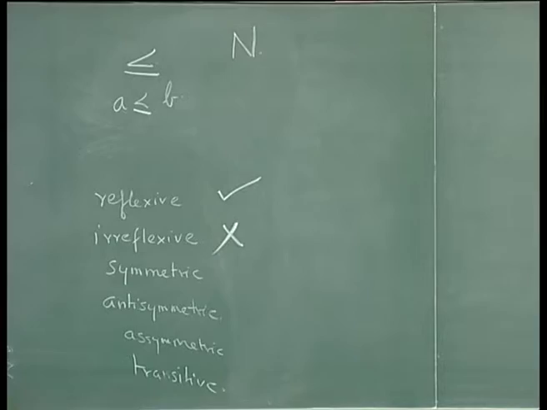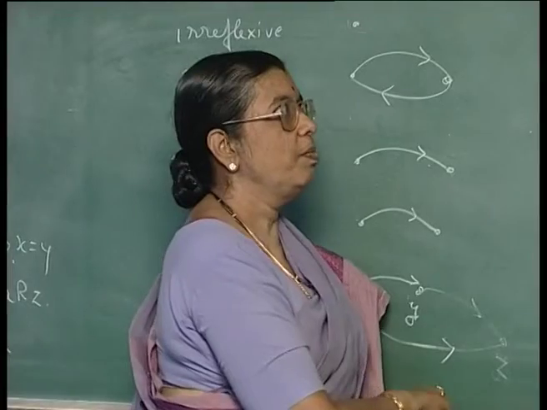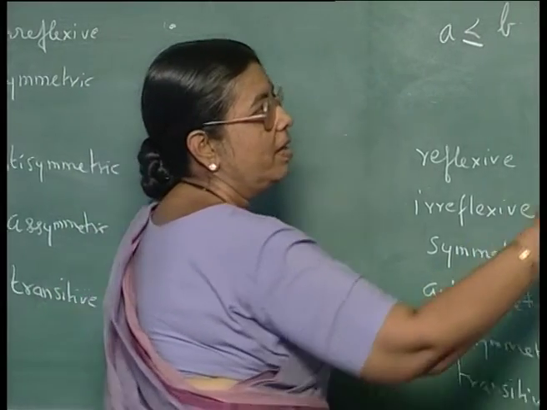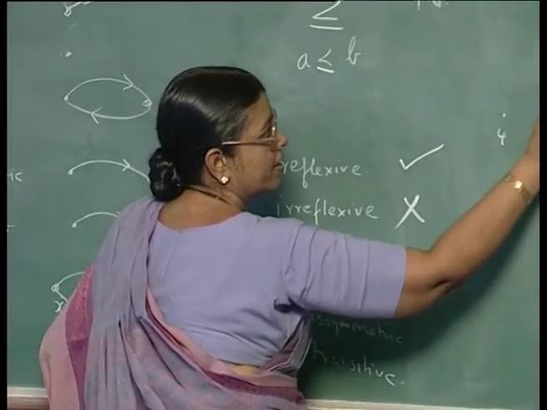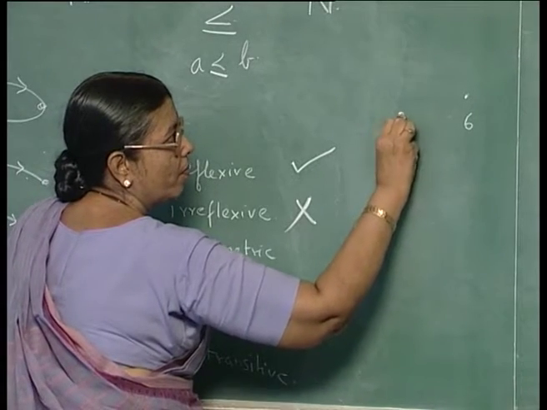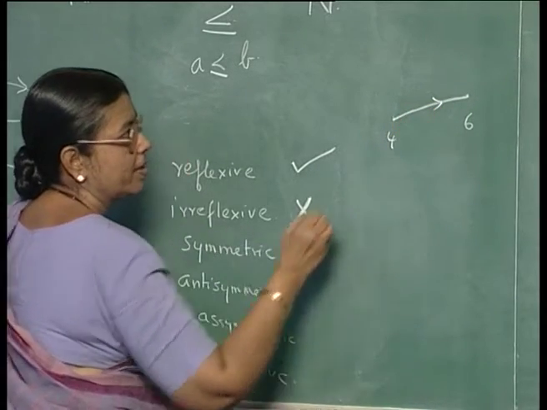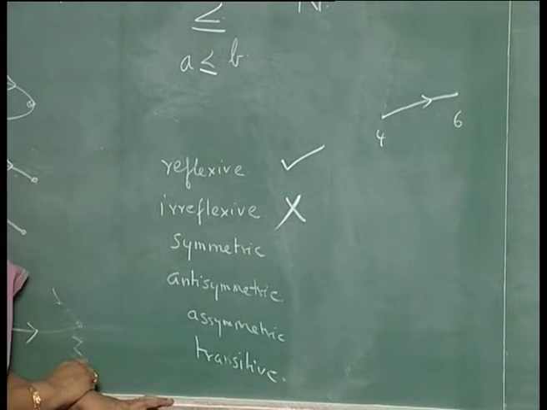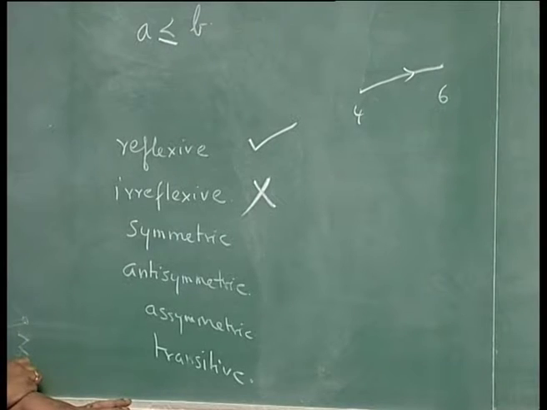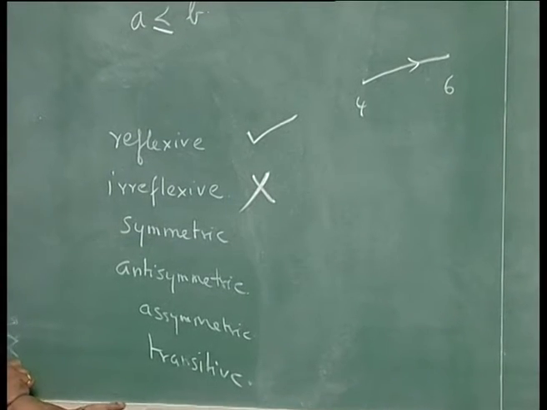If A is less than or equal to B, take 4 and 6, then 4 is less than or equal to 6. Can you say 6 is less than or equal to 4? You cannot say, right.